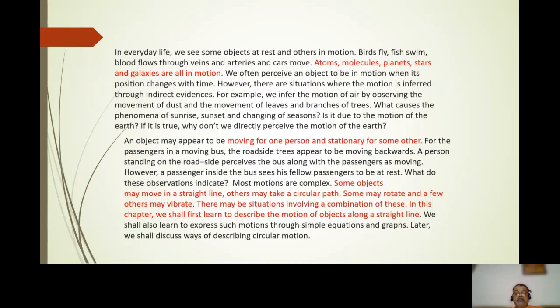In this chapter, we will first learn to describe the motion of objects along a straight line. We shall also learn to express such motions through simple equations and graphs later. We shall discuss ways of describing circular motion. We will discuss formulas to calculate distance, speed, acceleration, and velocity in this chapter.